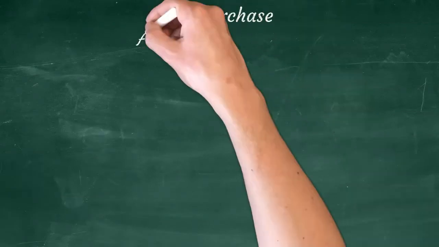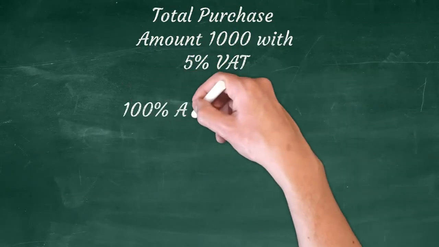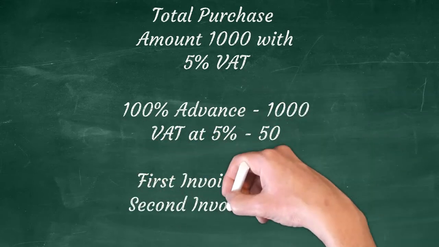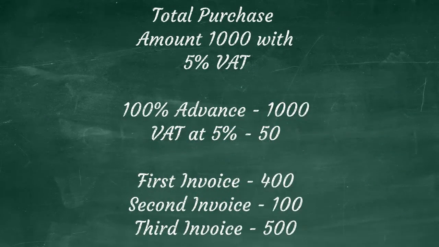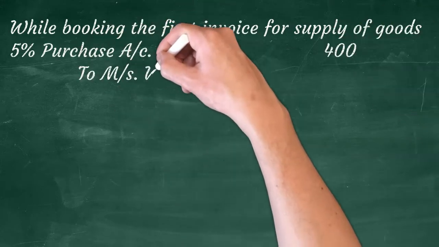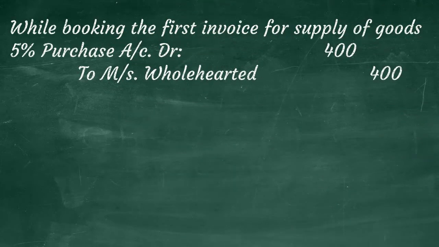For the illustration, let us assume that the supplies were made in 3 invoices. First one for 400, second one for 100 and the balance 500 as the last invoice. While accounting for the first invoice for the supply of goods, we will be debiting the purchases account and crediting the supplier account with the amount without VAT, that is 400. VAT for the transaction was fully accounted while accounting for the advance payment, so we will not be accounting VAT in the purchase invoice posting.